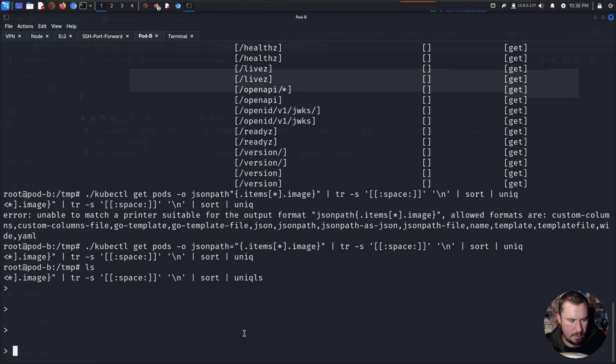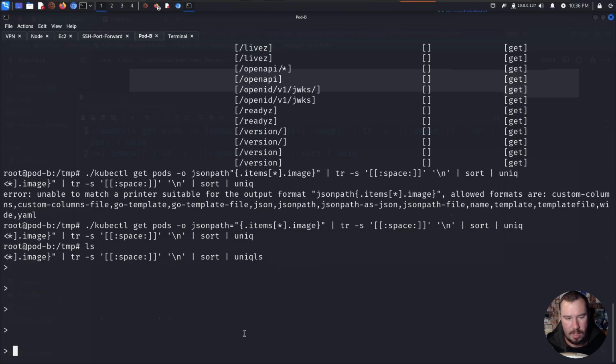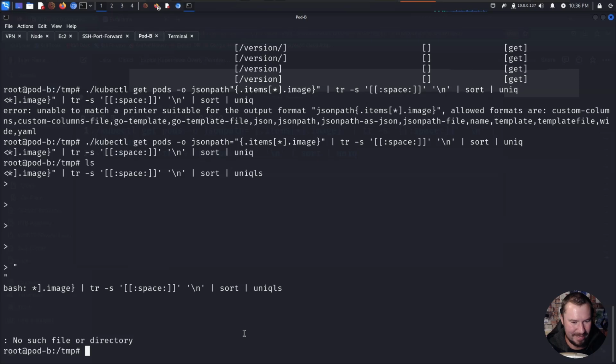Whoops. And so don't do that. I think I broke it. Can I close this out? There we go. All right, just don't do what I just did. I don't know why that didn't work.